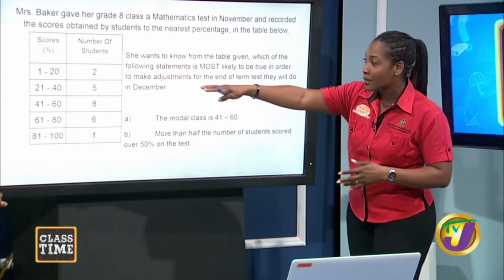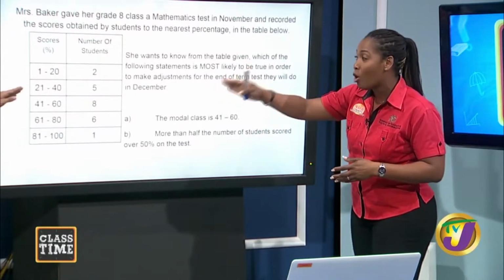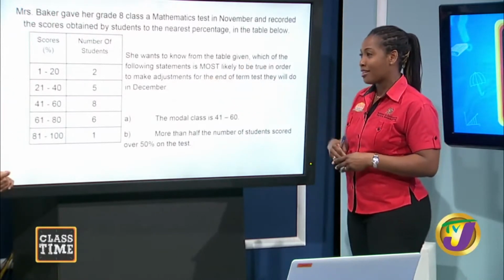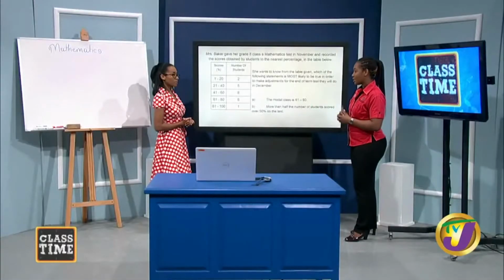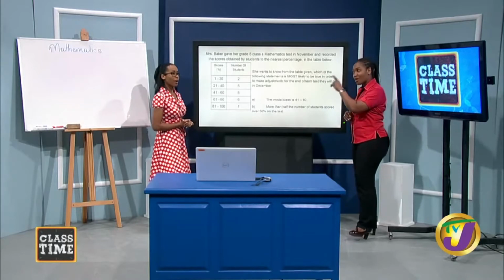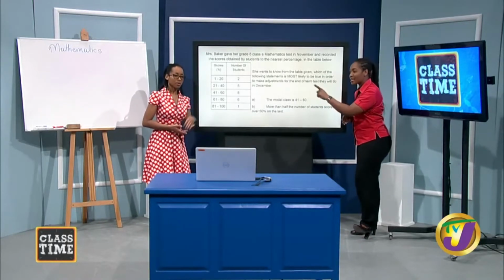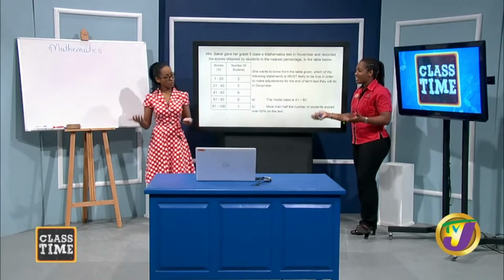Let us look at the second class, the 21 to 40. What if all 5 of those persons got the same 40? Which means that would have been our modal score. But it is not a part of the modal class because the frequency is less.